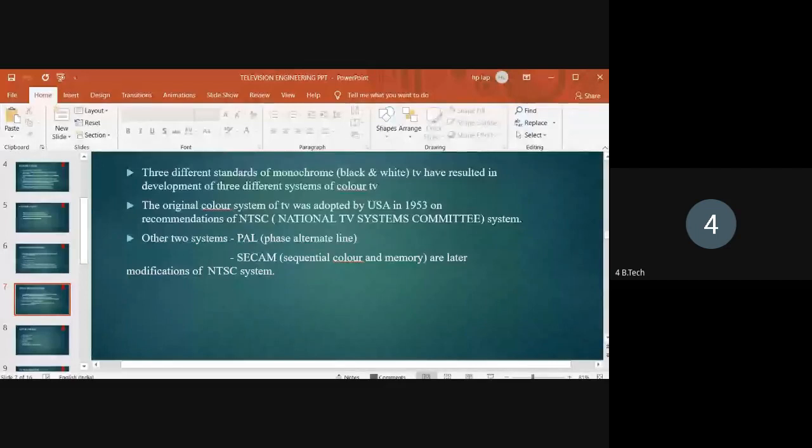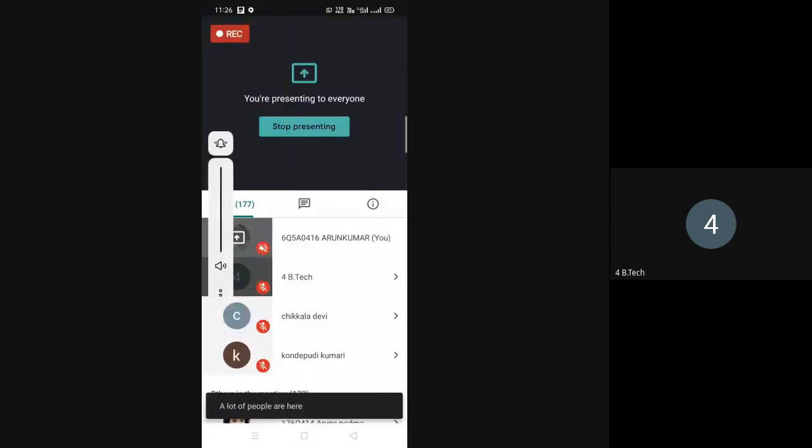The original color TV system was adopted by the USA in 1953, on the recommendations of the NTSC. NTSC means National Television Systems Committee.